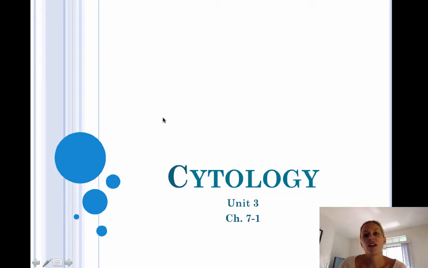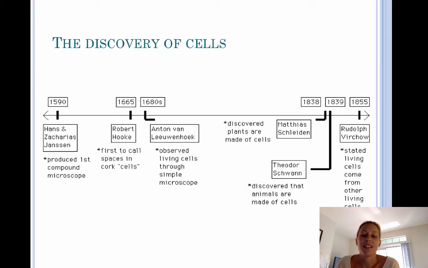Hi guys, today we're going to talk about the discovery of cells. We're going to take a look at the scientists involved in the development of the cell theory, and we are also going to take a look at the two main types of cells, which are prokaryotic and eukaryotic. So let's get started. This is a nice timeline illustrating the discovery of cells.